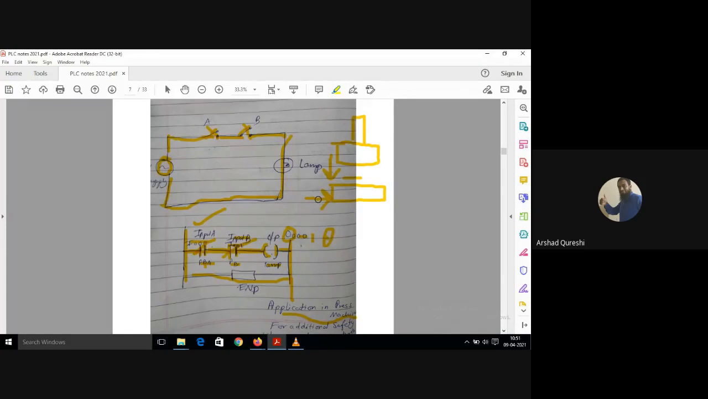The circuit was made in such a way that if you press only one button, the press will come down and operate. If I had made only one input, let's say only A connected and not B, and I press that, then my lamp will glow. So what was happening when the operator was pressing the A button? The press was coming down, and if by mistake his second hand was at this position, then his hand was getting harmed. It was a major problem.